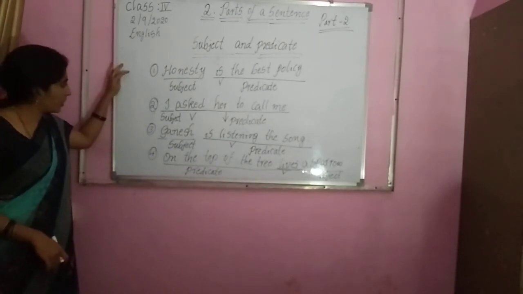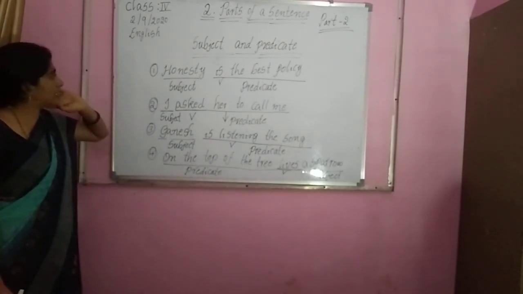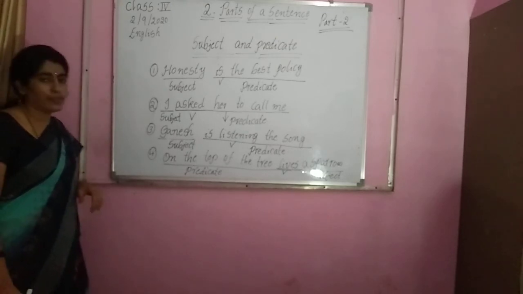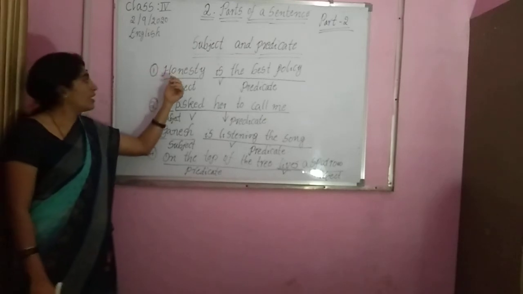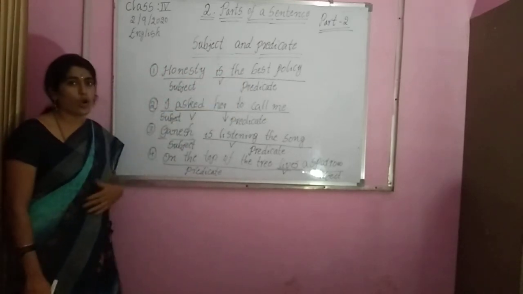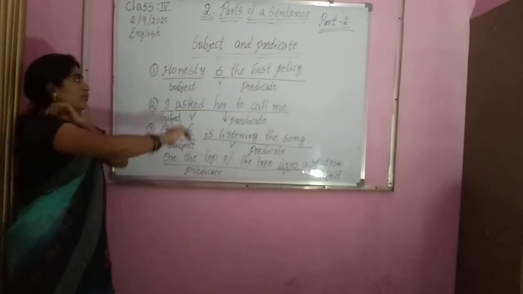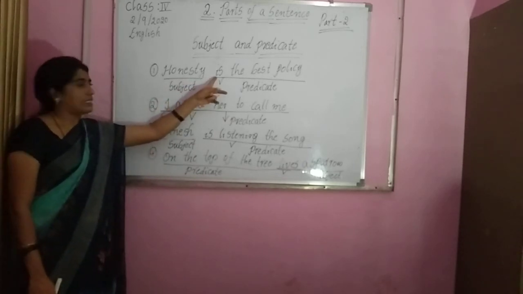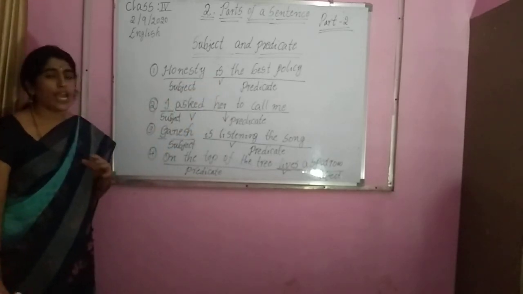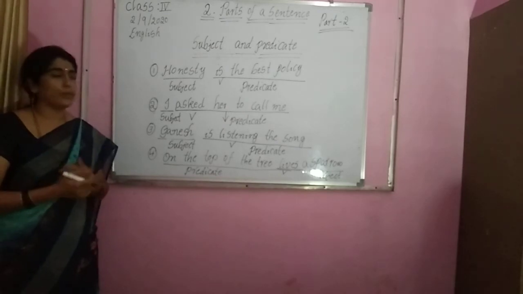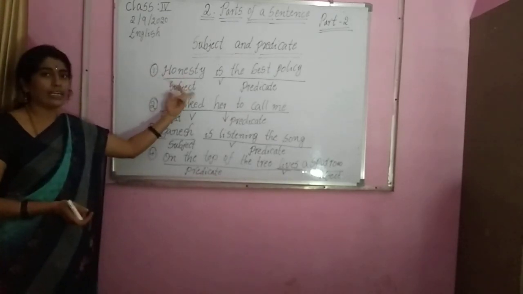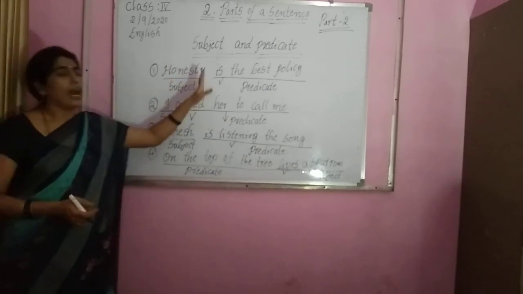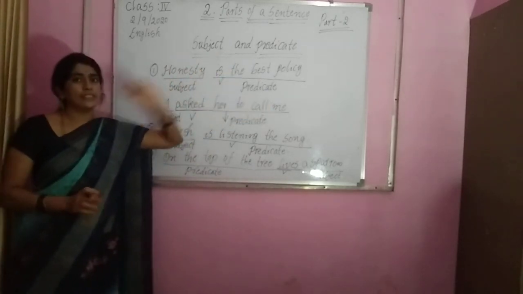Okay, 5 examples we already discussed here. Another one I will explain to you. First one, you have to observe properly, children. Honesty is the best policy. Here, first we find out the verb. Is is the verb. Later we ask a question with the verb. What is the best policy? Honesty. So, the given answer is subject and remaining part of the sentence is predicate.